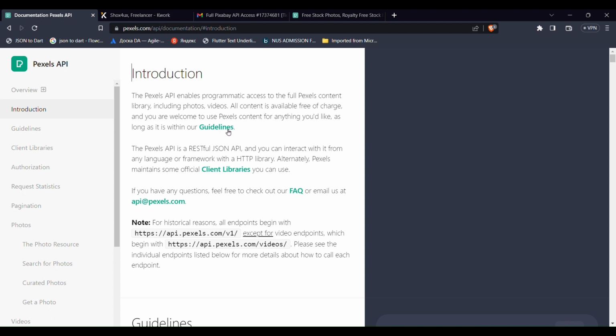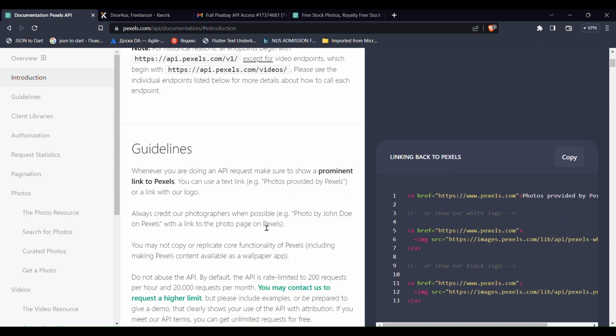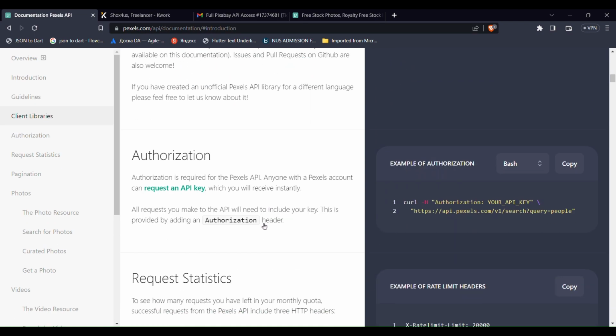Mention them in your application, and photos must have their author's name or should have a text saying provided by Pexels. That's enough. And we have two essential endpoints here.